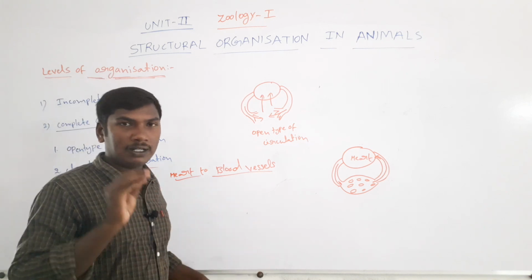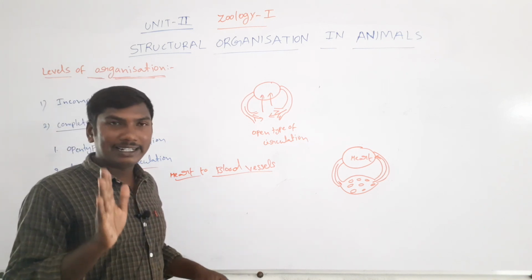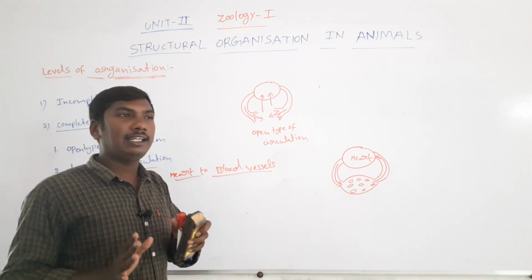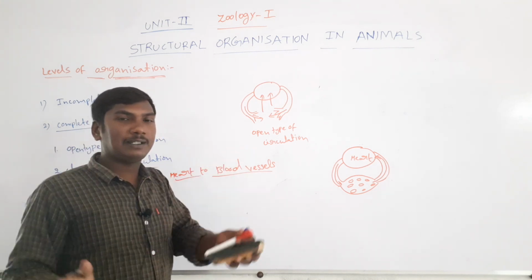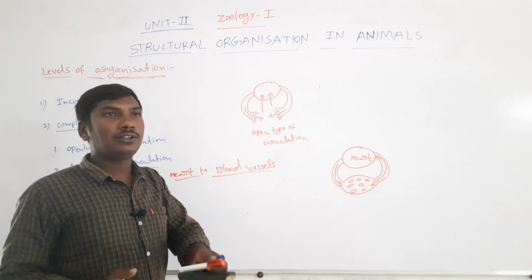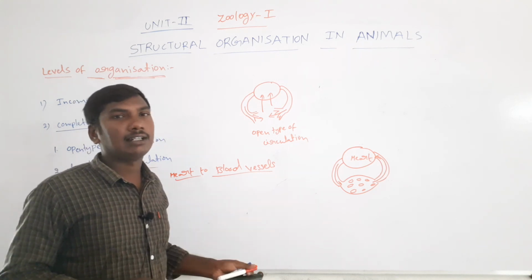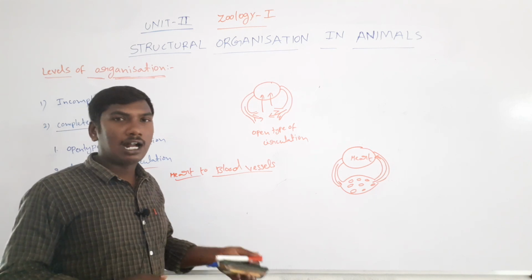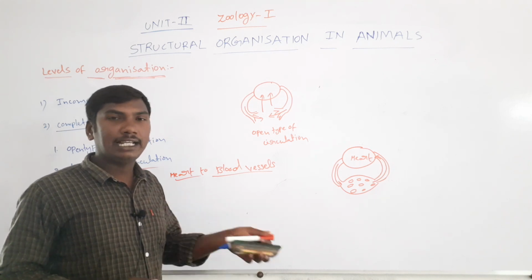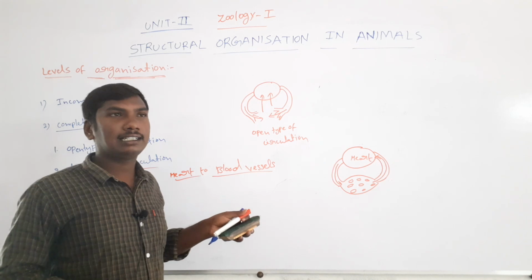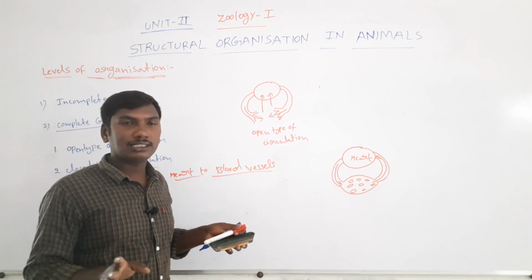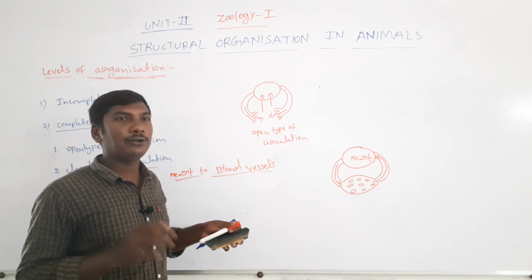Once revise, open type of circulation means the blood is pumping from the heart to empty spaces, open spaces. So this type of blood circulation is called the open type of circulation. Examples, Arthropoda, Mollusca, Echinodermata and Urochordata.